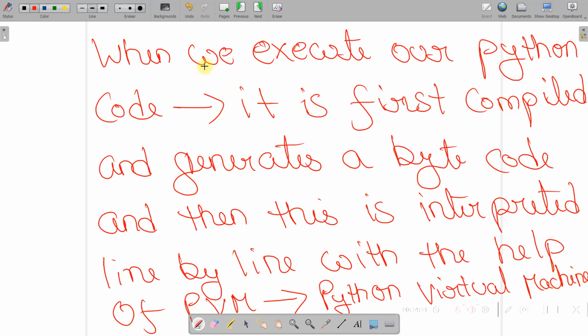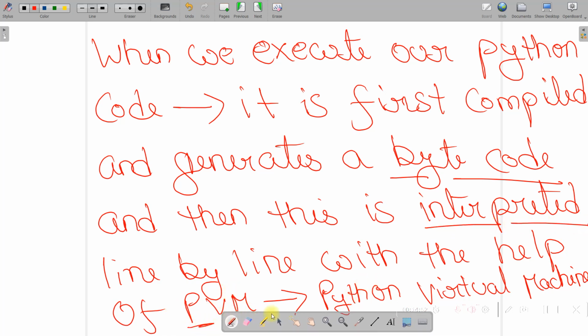Okay, so we say that Python is both compiled as well as interpreted language. Why? Because when we execute our Python code, it is first compiled and it generates a bytecode. This bytecode is then interpreted line by line with the help of PVM. That is why we say that Python is both compiled as well as interpreted language.